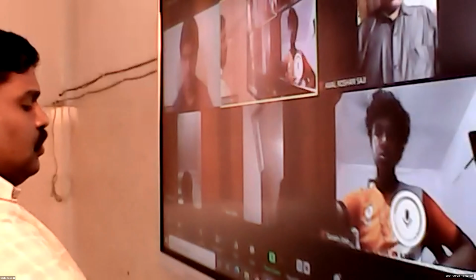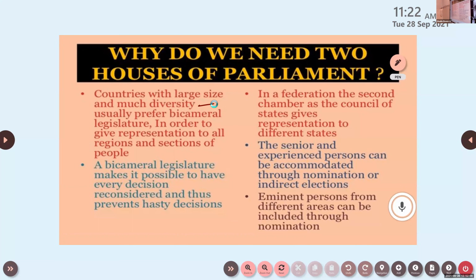Okay, moving forward. A bicameral legislature makes it possible to have every decision reconsidered, and thus prevents hasty decisions. They will discuss the same thing in the Lok Sabha and again in the Rajya Sabha. So they will think and discuss twice on one particular matter, which will avoid bad, troublesome, hasty decisions.